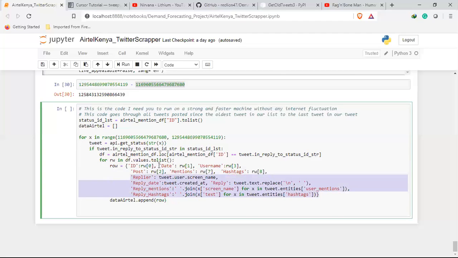Then we add the row of dictionary that we have created into our data Airtel list up here. By the end, we have a list of dictionaries, which we can just change to a data frame and see how our data frame looks.